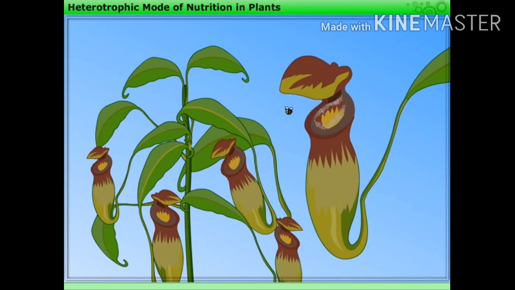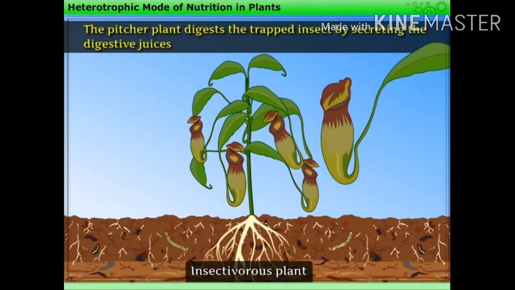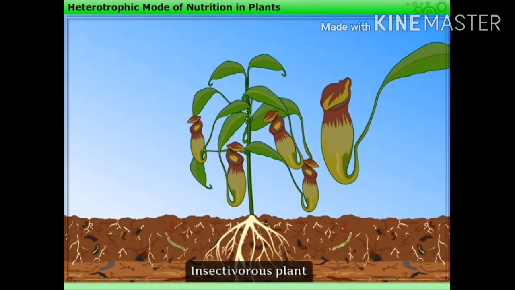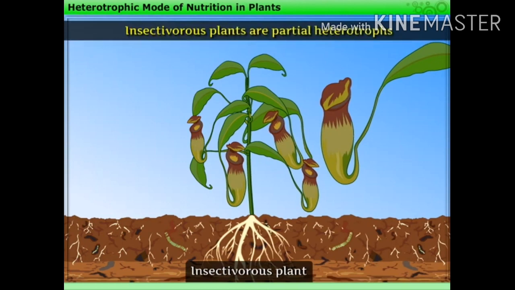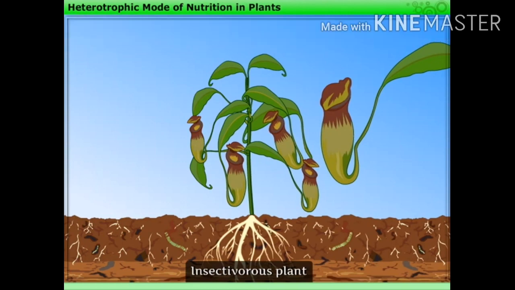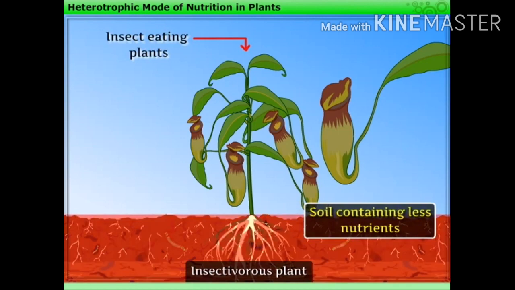When an insect lands in the pitcher, its lid closes. Thus, the insect gets trapped and entangled in the hair. The pitcher plant digests the trapped insect by secreting digestive juices. Thus, insectivorous plants are partial heterotrophs. These plants, also called insect-eating plants, grow in soil containing less nutrients. So, they feed on animals like insects to fulfill their nutrient requirement.